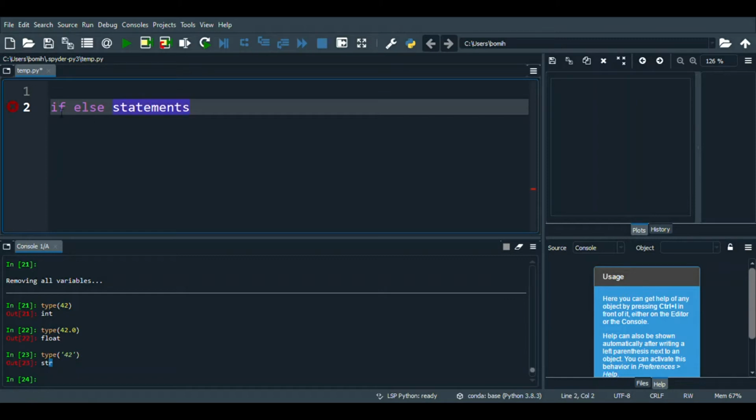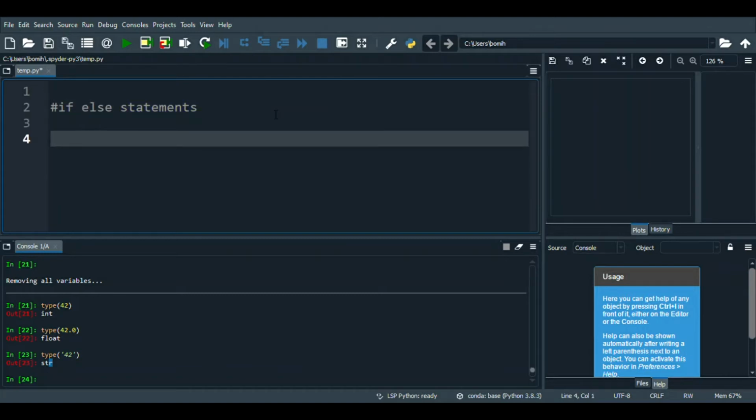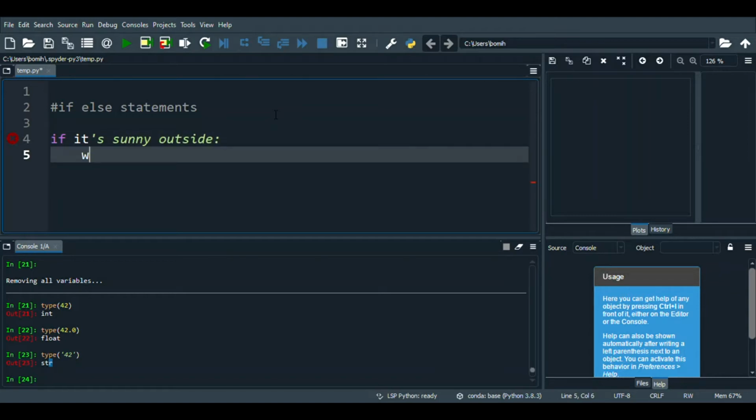We see if-else statements really anywhere, especially in everyday language. So we can say, if it's sunny outside, we should go outside and play tennis.